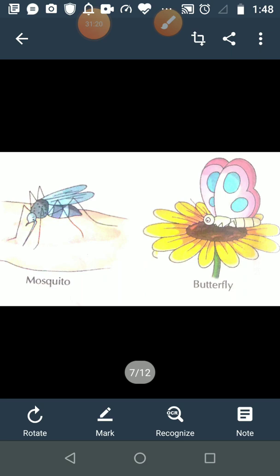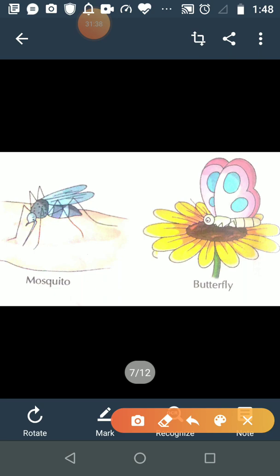See the picture. This is a picture of a mosquito, and this is the picture of a butterfly. So these insects have a long thin tube, and this tube is attached to their mouth. And how does this tube function? This tube acts as a straw to suck the food into their mouth.